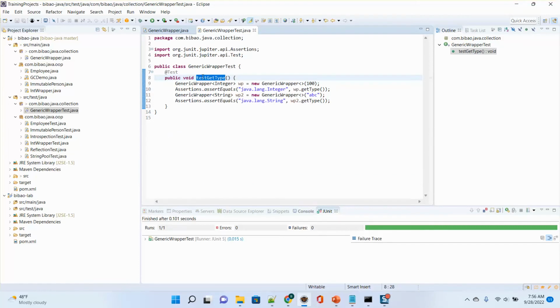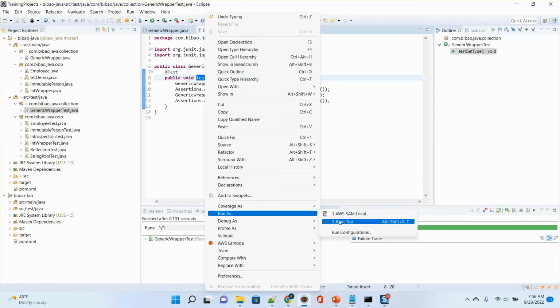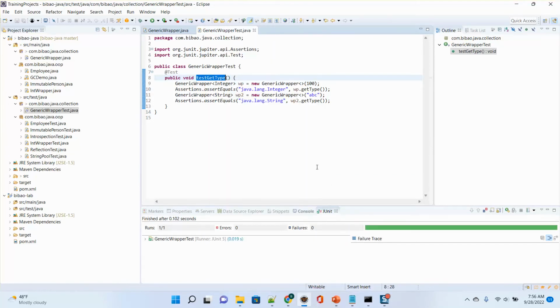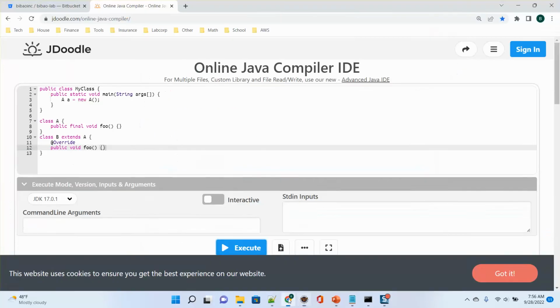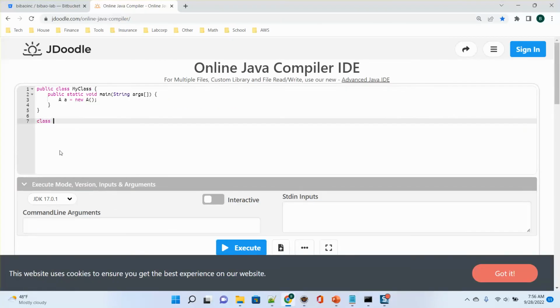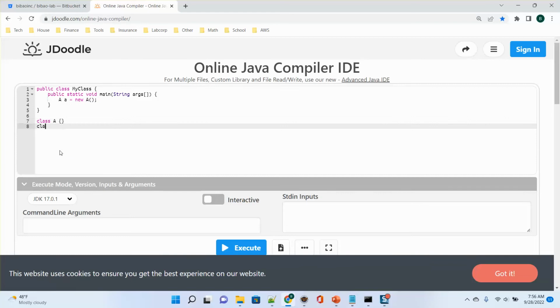Then if I run this one, yeah, it's also correct. Now I talk a little bit about instanceof and getClass. Okay, I use this example. Let me write this. Suppose I have class A, and I have class B extends A. Okay. Now here I use A a = new B.